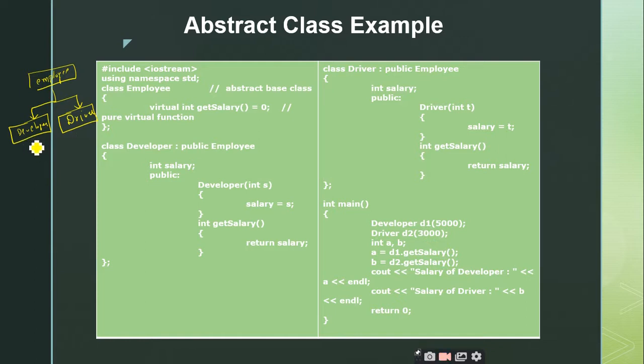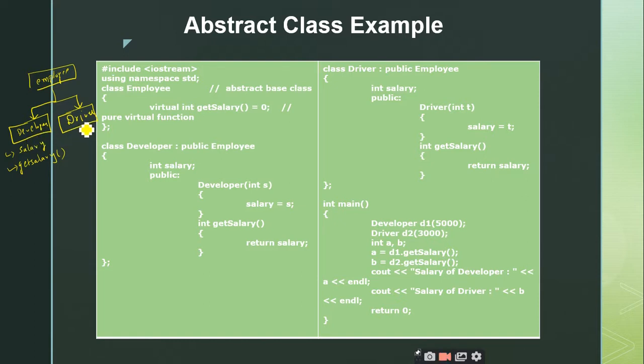That means they need to have some salary, right? So both these classes will have one simple data member called salary, and both of them will have a function called get salary. But the developer and the driver are derived from the employee class. I don't want to create any objects for this employee class. There is no need to create objects for the employee class, but there is a need to create objects for the developer as well as the other derived class.